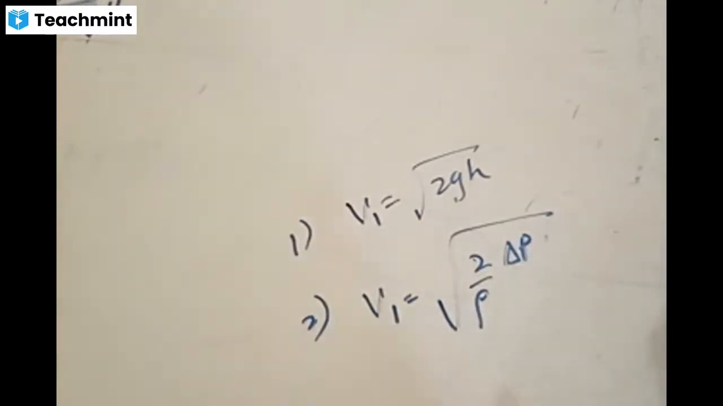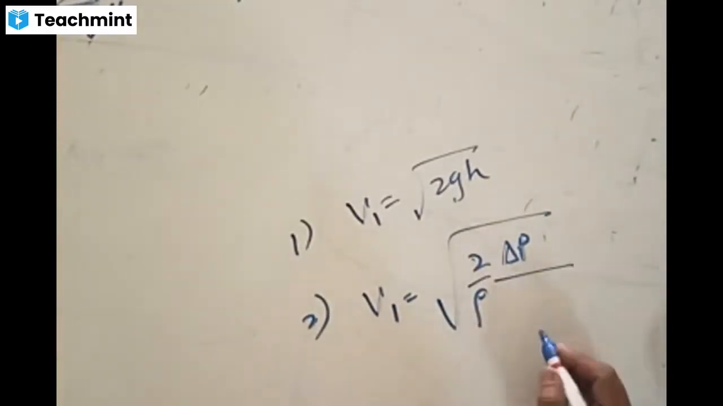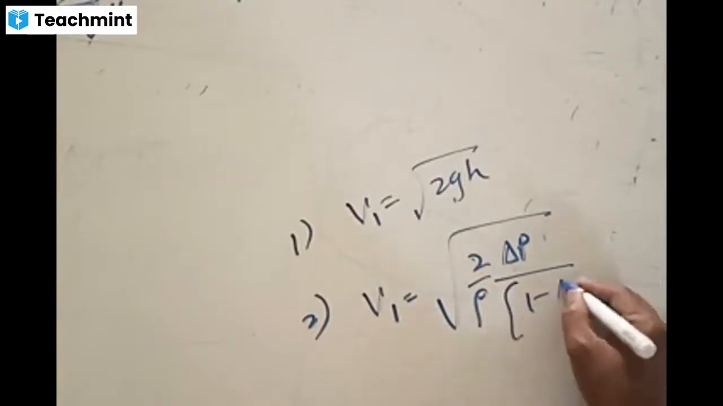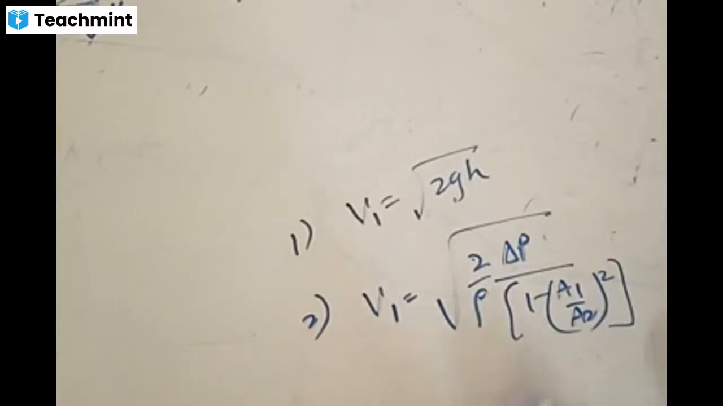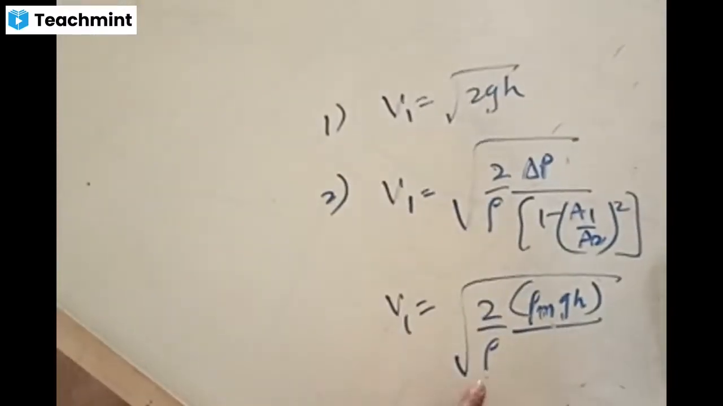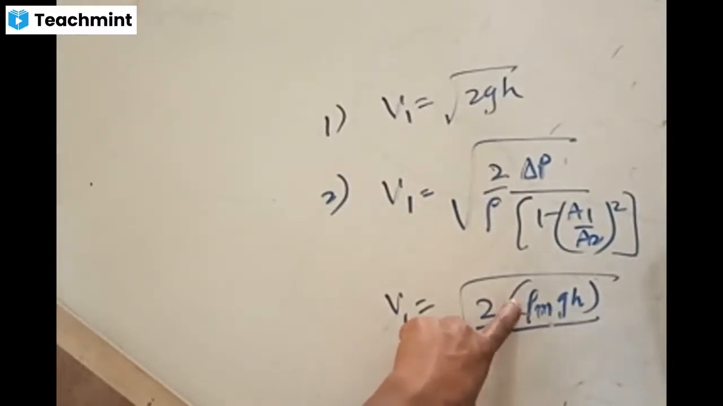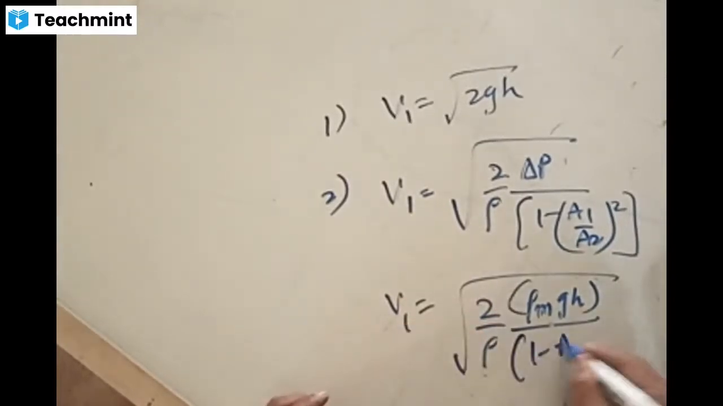I'll write P1 minus P2 or P2 minus P1. Delta P, pressure difference, by 1 minus A1 by A2 whole square. You can replace this pressure difference by rho mgh. Or you can also write this equation by using that concept of 2 by rho times rho mgh, by 1 minus A1 by A2 whole square. Both rhos are different. One is the density of the fluid, the other is the density of the liquid in the manometer.